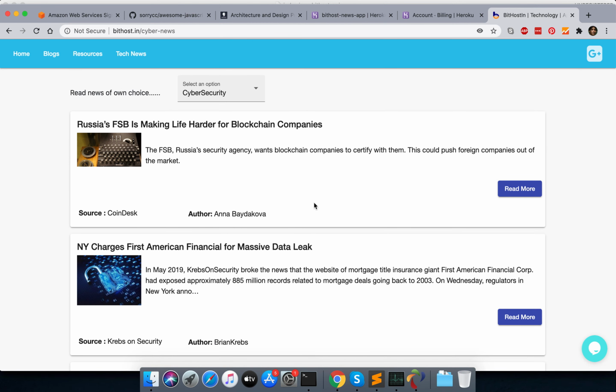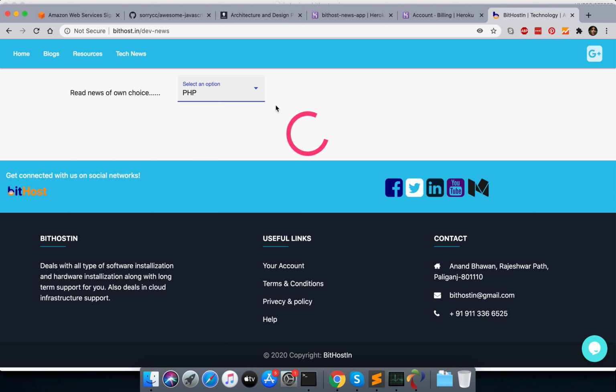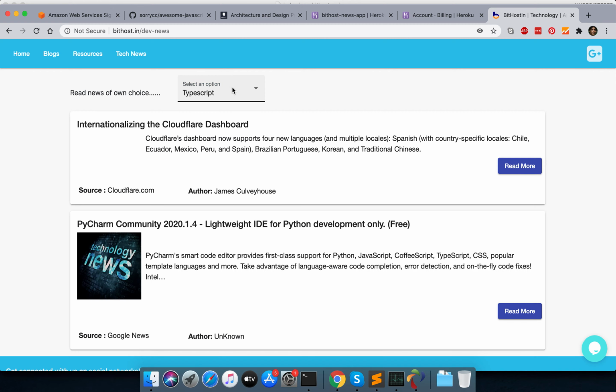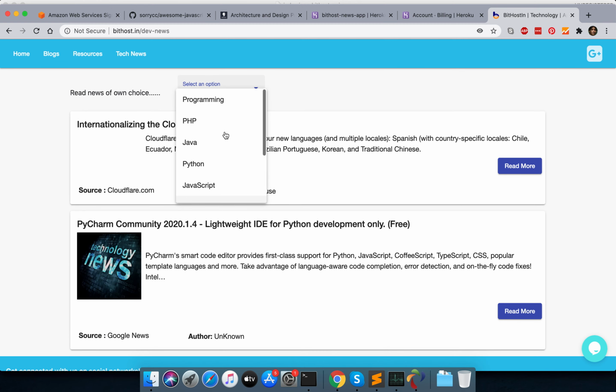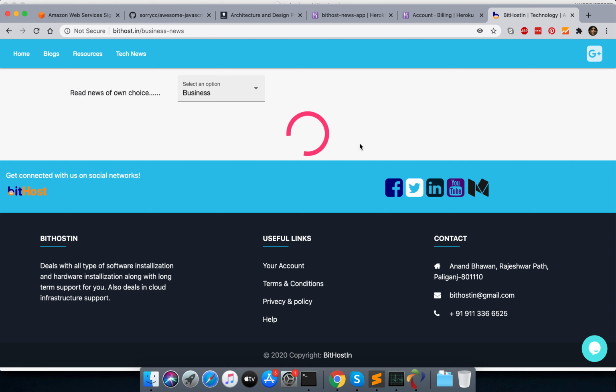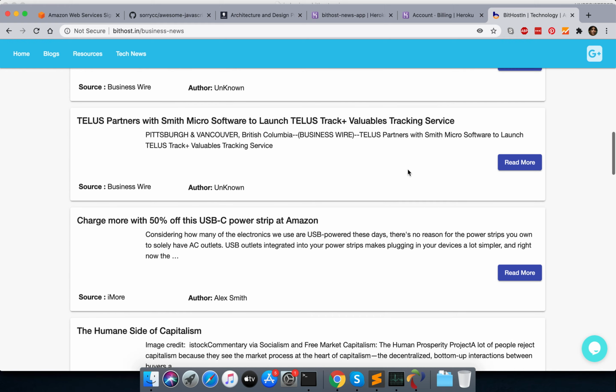If I want dev news, maybe developer news related to programming, related to PHP only, Python only, TypeScript, or any, I have given the list. I will increase this list frequently to get more news. Here one business section is there. You can explore the news of business, top businesses, what's going on inside the world.